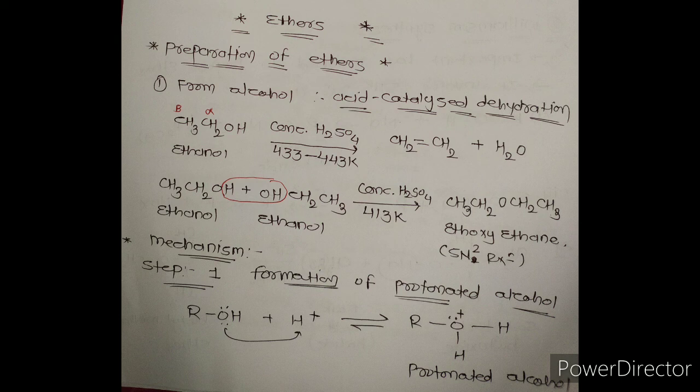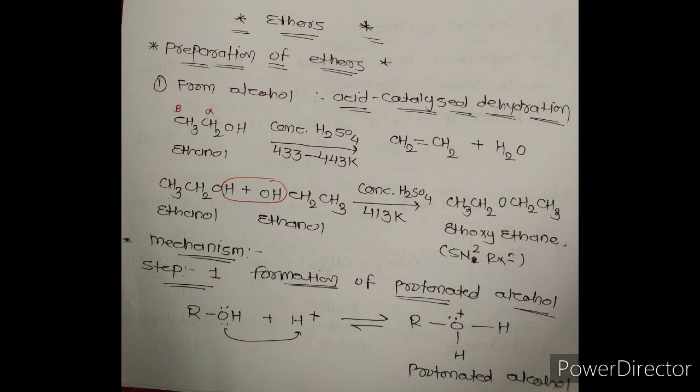When ethanol reacts in the presence of concentrated H2SO4 at 433 to 443 Kelvin temperature, then ethene and a water molecule are obtained. Here we are removing the OH group from the alpha carbon and removing hydrogen from the beta carbon. We are focusing on preparation of ether, but we get ethene or alkene by this reaction. So for the preparation of ether from alcohol, we must remember we have to take 2 moles of alcohol, whether they are the same or different.